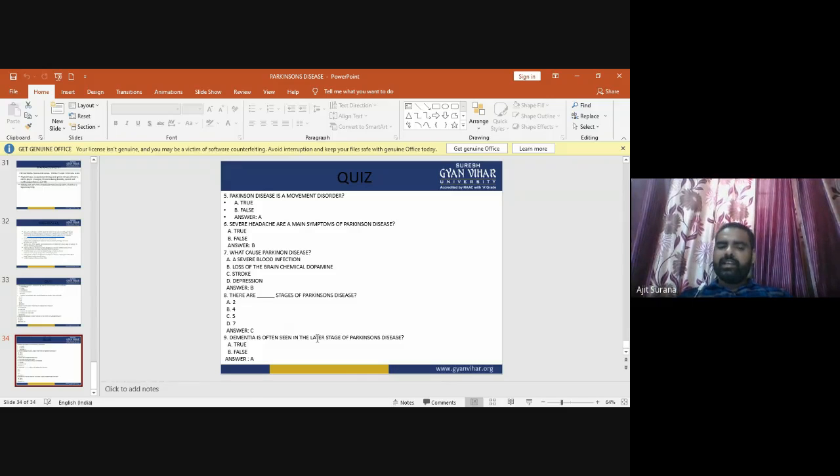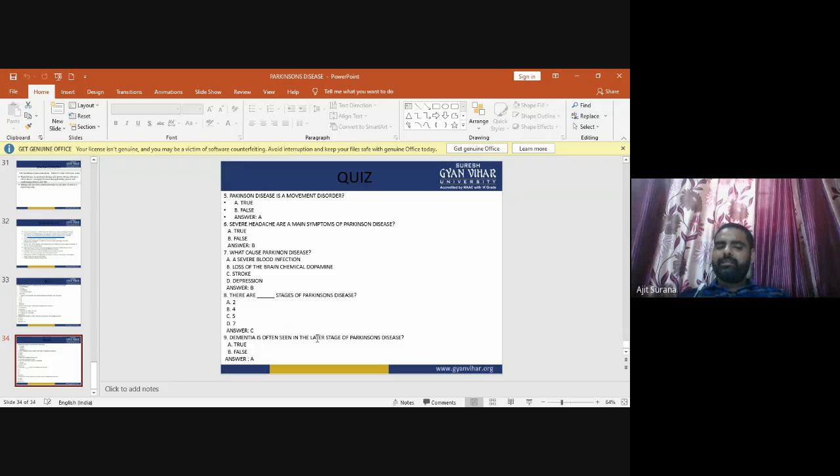Now next: there are dash stages of Parkinson disease: 2, 4, 5, and 7. The answer is 5. There are 5 stages of Parkinson disease.